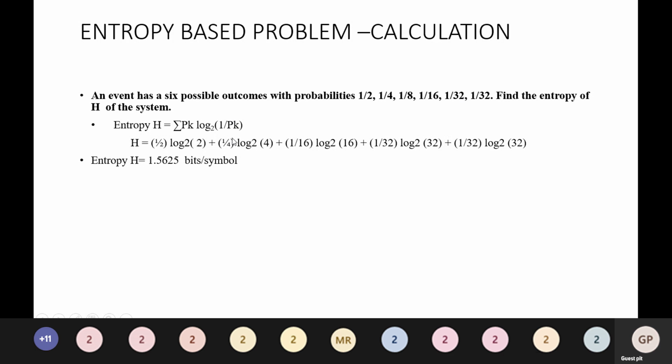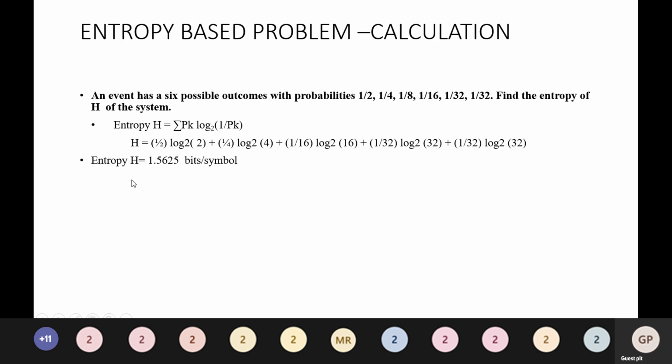After substituting the given values, H is equal to 1 by 2 log base 2 of 2 plus 1 by 4 log base 2 of 4 plus 1 by 16 log base 2 of 16 plus 1 by 32 log base 2 of 32 plus 1 by 32 log base 2 of 32.